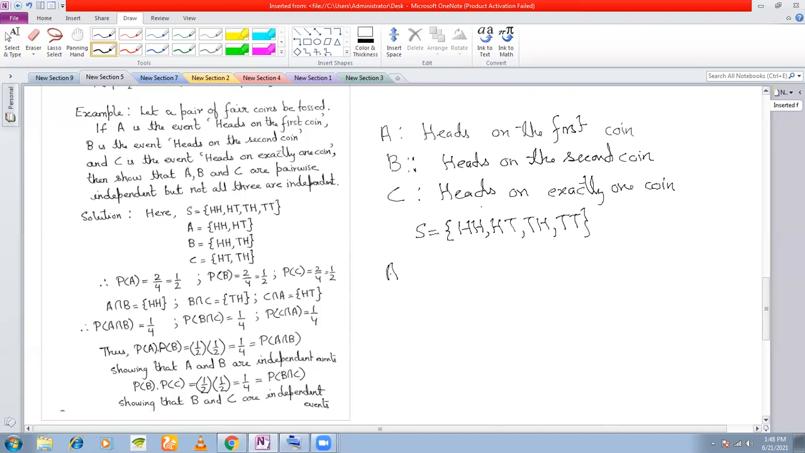Now A is the event that you are getting heads on the first coin. Heads on the first coin means HH and HT, sorry. This is the favorable event, isn't it? What is the event B? Heads on the second coin means this is the event and this is the event. So you have HH and TH. And what is the event C? Event C is heads on exactly one coin. And that means exactly one head. So this is our event, HT and TH.